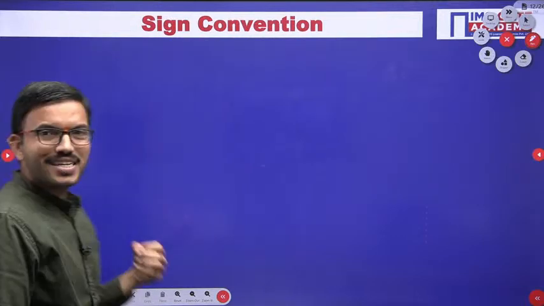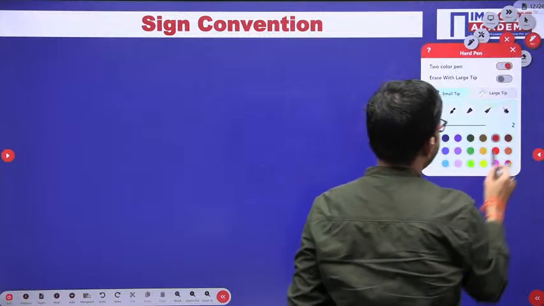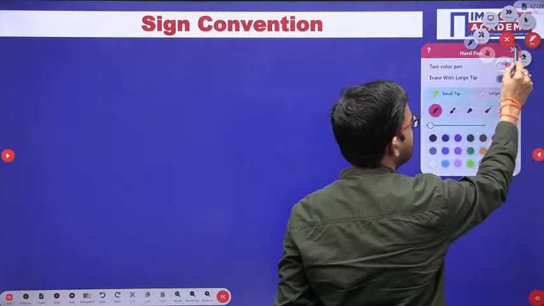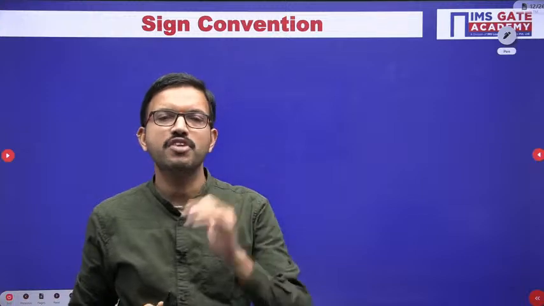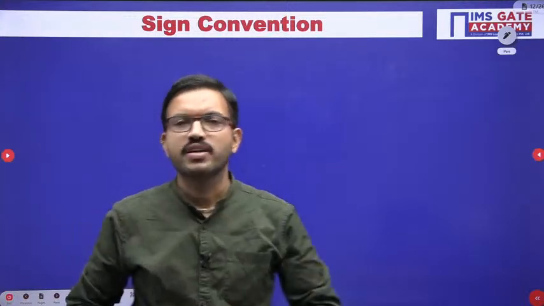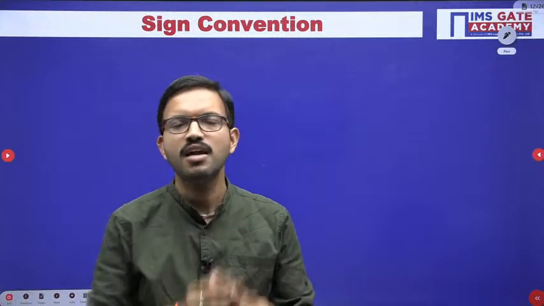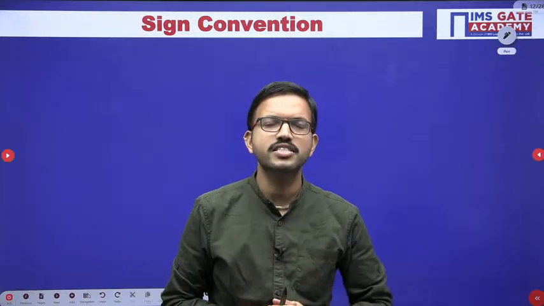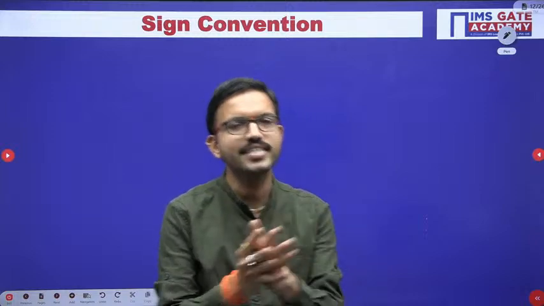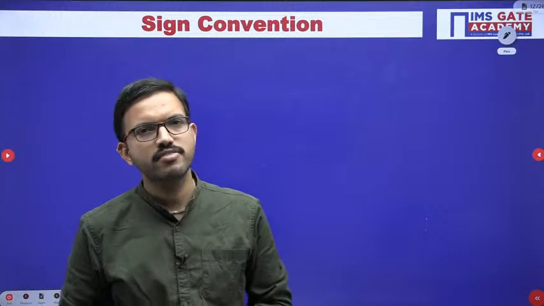Now let us see the sign convention. This is very, very important. In the last class I kept one point as suspense, so that particular point we are going to study now. Say for example, if only one source is there in the given circuit, either a voltage source or a current source, and the rest of the elements are resistors, inductors, capacitors, then definitely that source is delivering power to the other network elements present in the circuit.